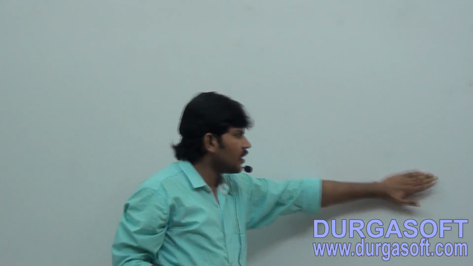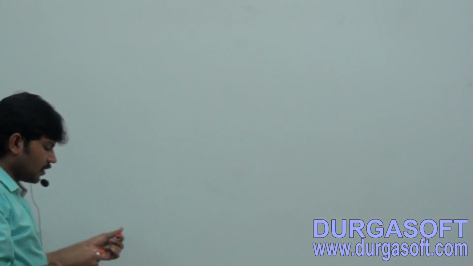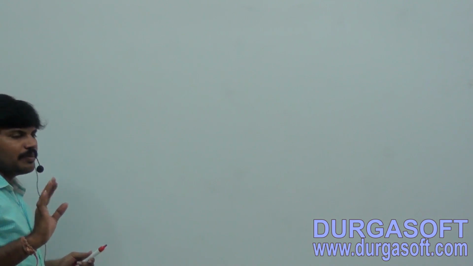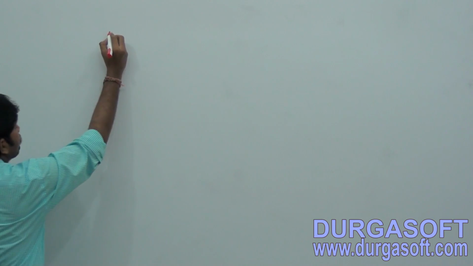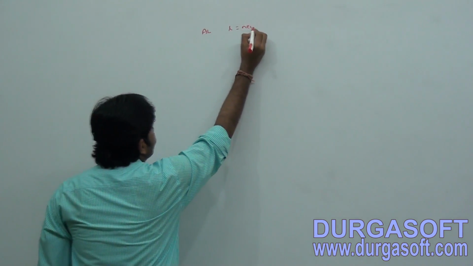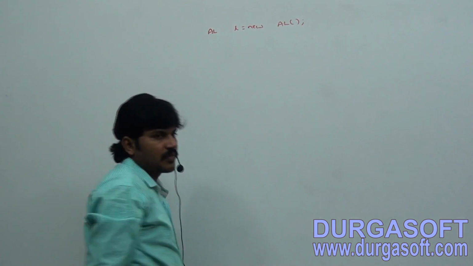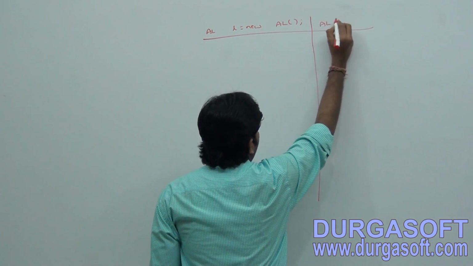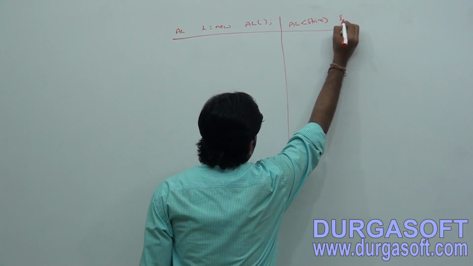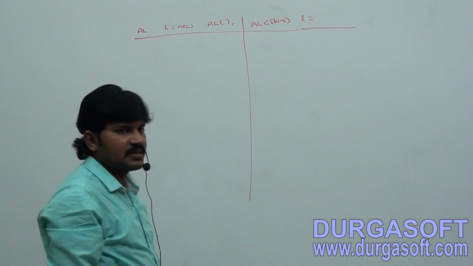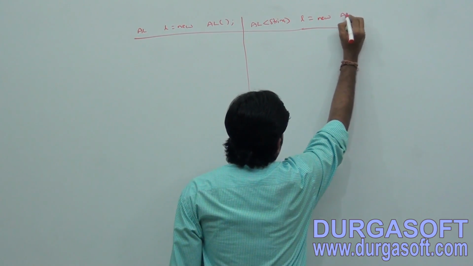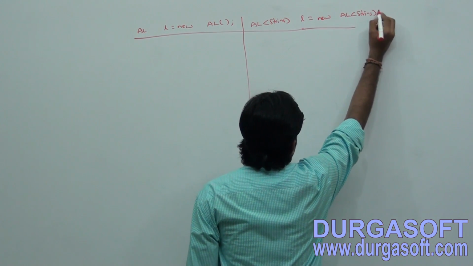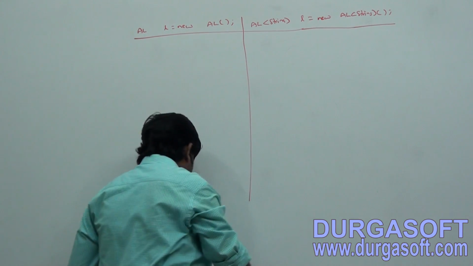Okay, now the next example. Take very special care about this one. Next point, sir, there is a chance to be asked in the entire room. We have ArrayList l is equal to new ArrayList. Okay. ArrayList of String l is equal to new ArrayList of String.